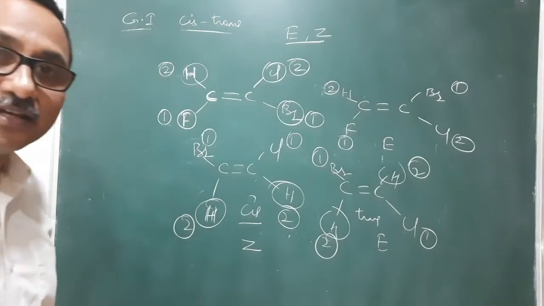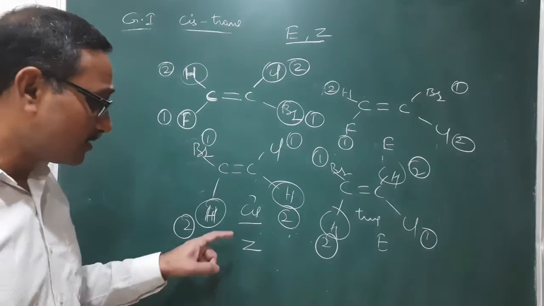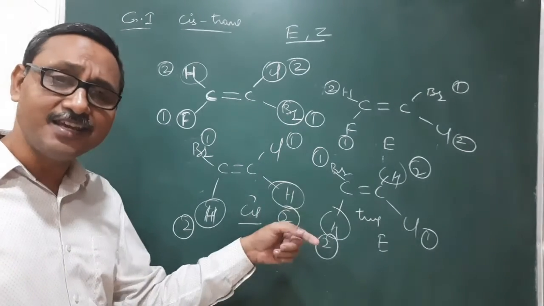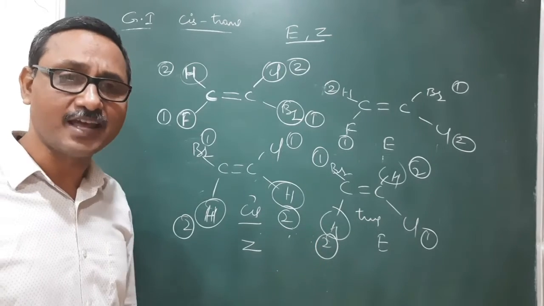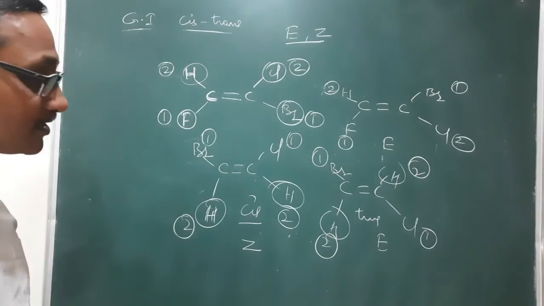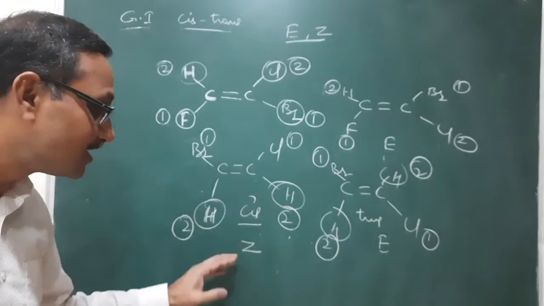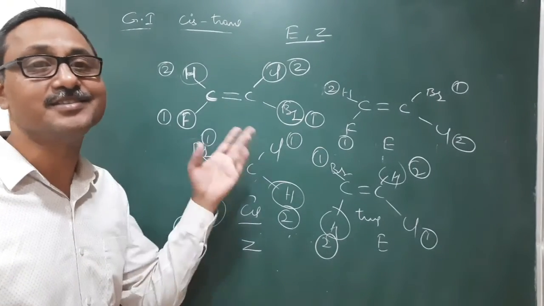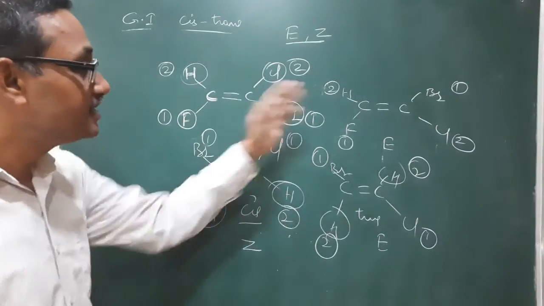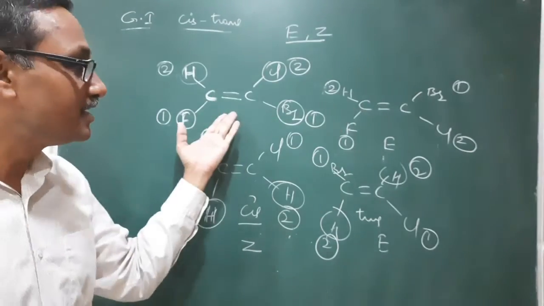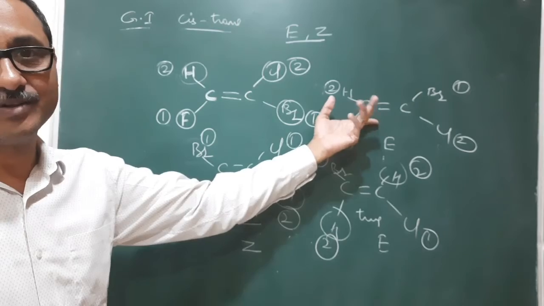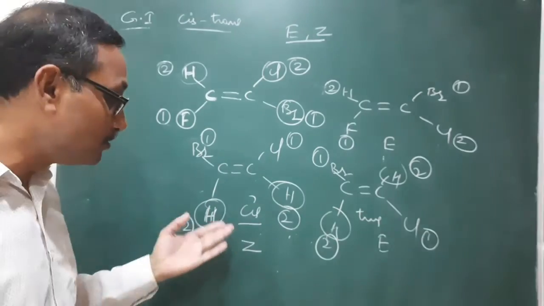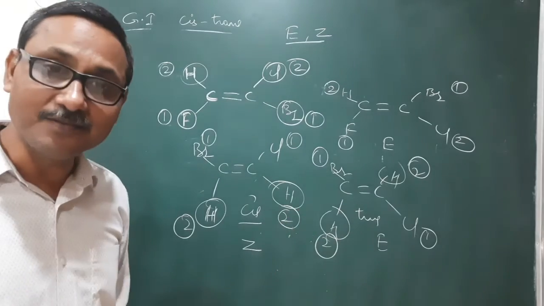It is E. So we can't say cis is Z or cis is E. Here trans is E or trans is Z, we can't say like that. But we can write cis-trans isomers as EZ. But it is not possible to write EZ as cis-trans. Here EZ is available, we can't say whether it is cis or trans. But a cis-trans isomer is there, so we can say it is Z, it is E. Like that.